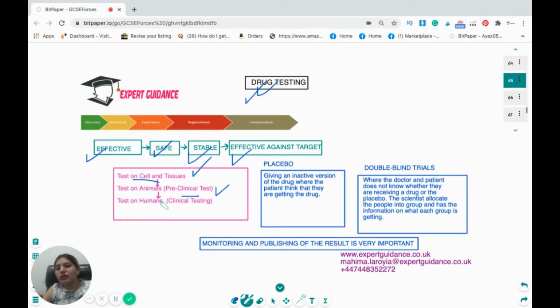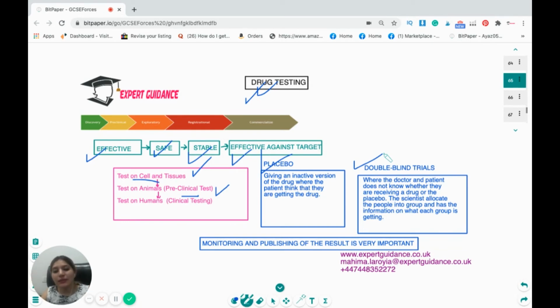Now, how do we do the clinical trials? We use two techniques called the placebo and the double-blind trials. Now, what is a placebo? A placebo is giving an inactive version of the drug where the patient thinks that they are getting the drug, and that helps to eliminate any psychological effect that a person is getting from the treatment.